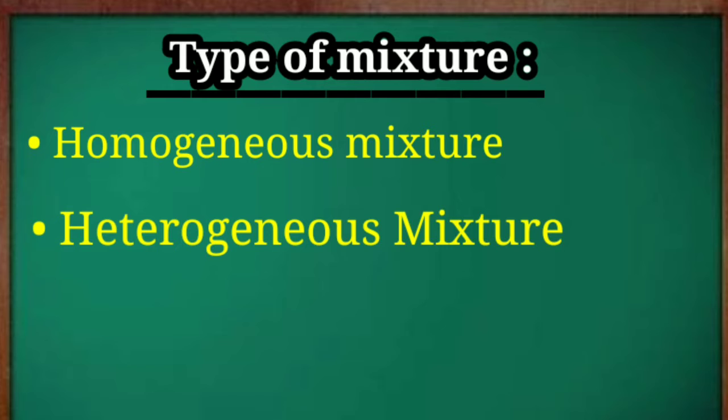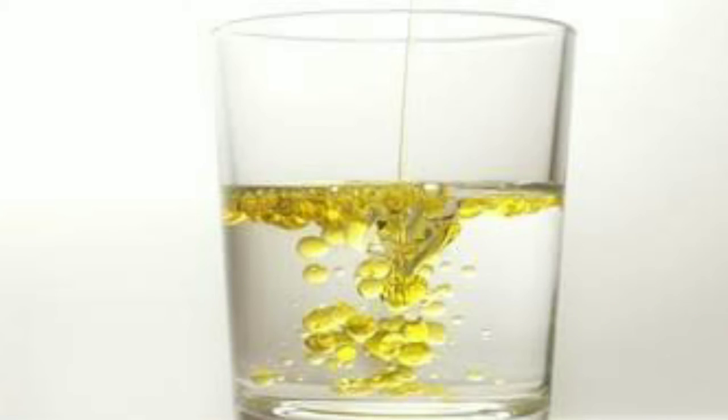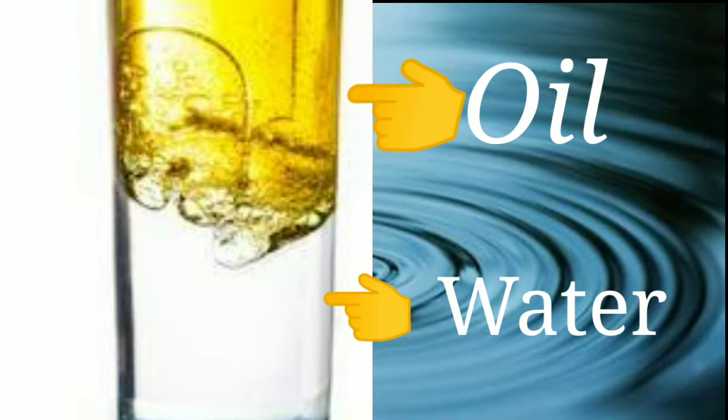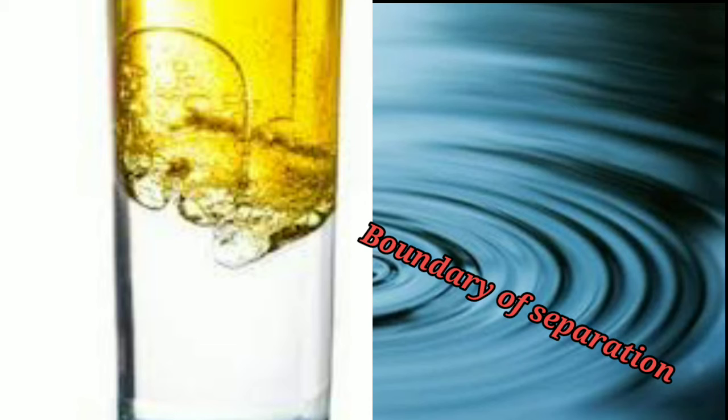Now let's come to the heterogeneous mixture. It's simply the opposite of a homogeneous mixture. For example, if you add oil to a glass of water, you will find that there are two parts, oil and water, and these two parts are visible to your eyes. So here the composition is not uniform throughout. There is a boundary of separation between the oil and water. This type of mixture is called a heterogeneous mixture.